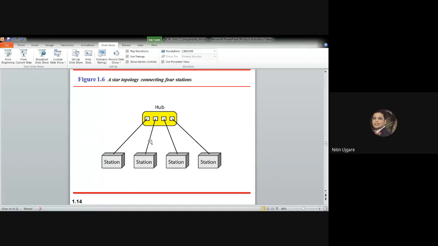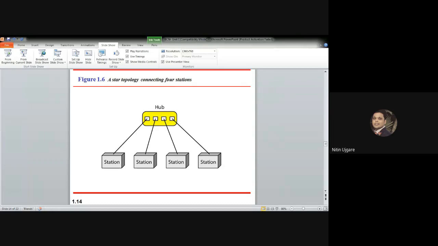Even if this link fails, the communication still happens between the remaining 3 stations and the hub. Now we have seen the advantages of the star topology. Now what is the disadvantage of star topology? One big disadvantage of star topology is the dependency of the whole network on a single point, that is the hub.